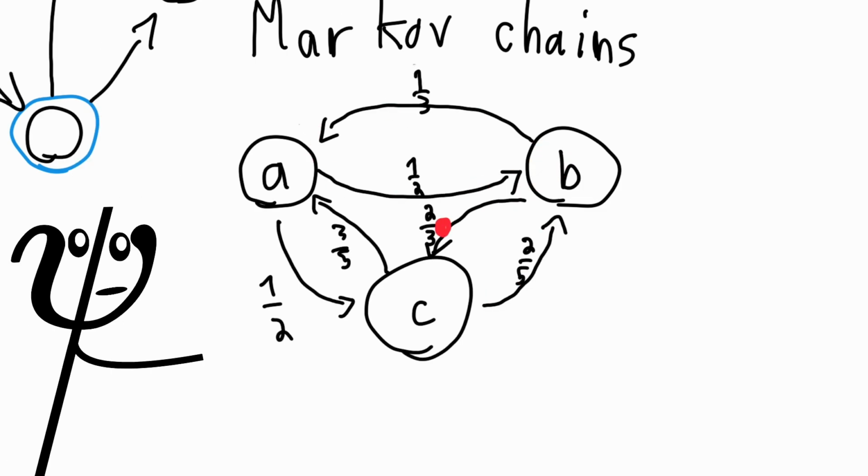In this case, if you're at A, there's a 1 in 2 chance of going to B and a 1 in 2 chance of going to C. If you're at B, then you have a 2 in 3 chance of going to C and a 1 in 3 chance of going back to A. And if you're at C, then you have a 3 in 5 chance of going to A and a 2 in 5 chance of going to B. The only thing that determines the probabilities of going down each of the tubes is the station the marble is currently at.